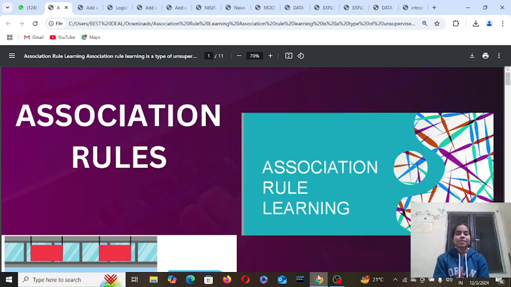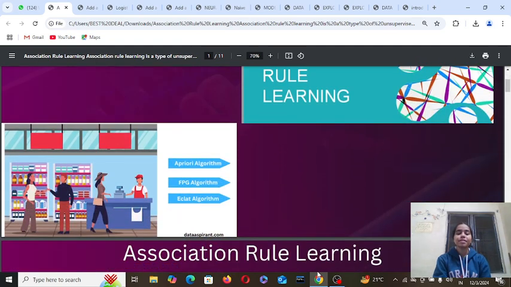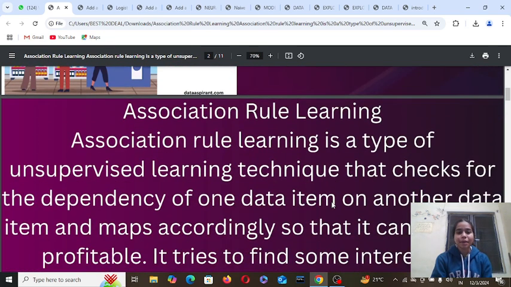We learn about association rules. In data science learning, association rules play a very important role. So let's discuss association rule learning.